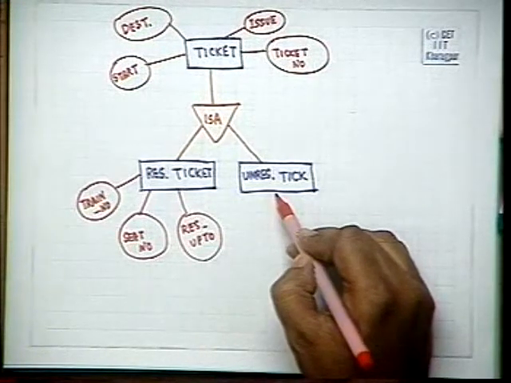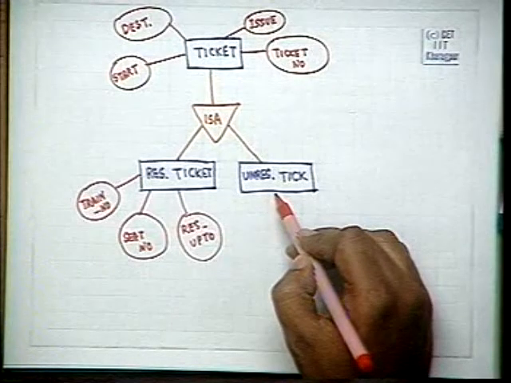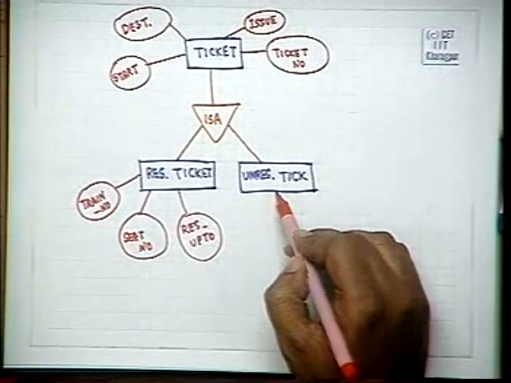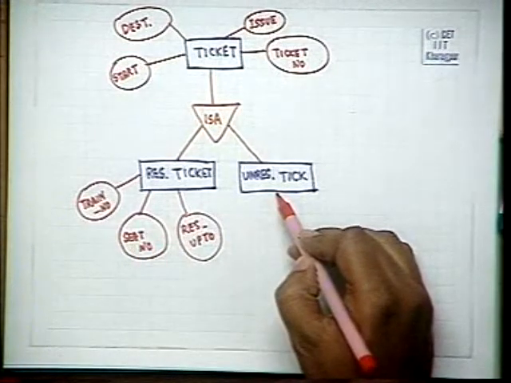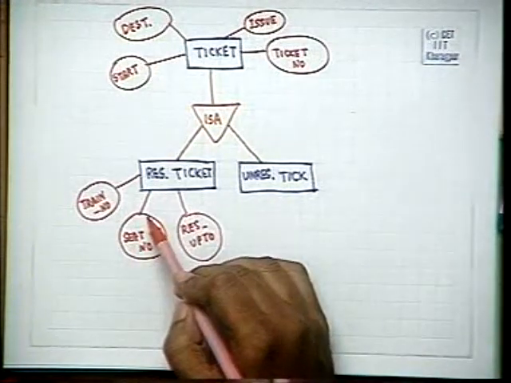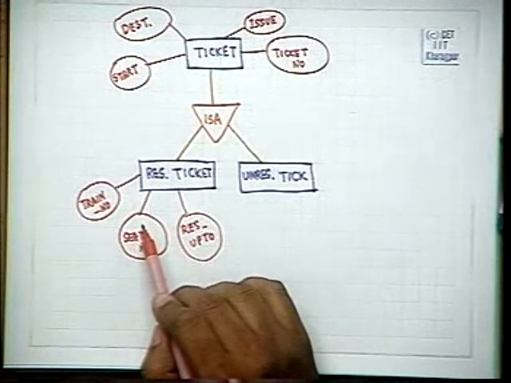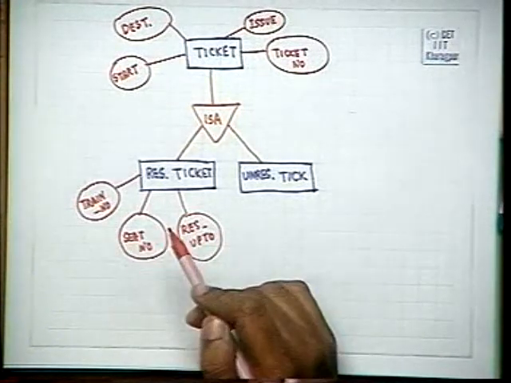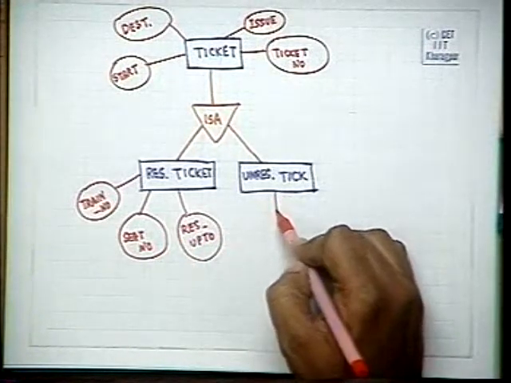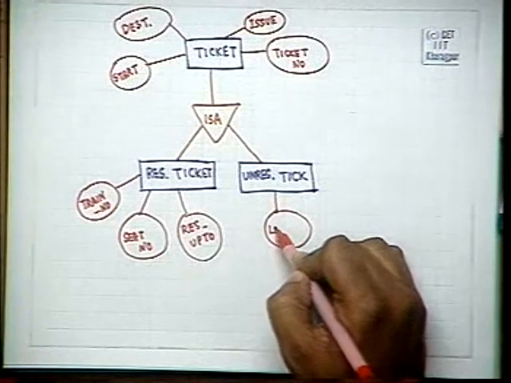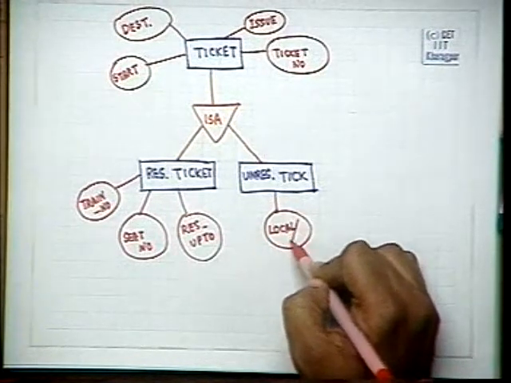For an unreserved ticket, you can have certain attributes as well, which are different from a reserved ticket. And for example, let us say we have reserved tickets only for express trains, we do not allow reserved tickets for a local train. So, here we may have an attribute whether it is local or express.